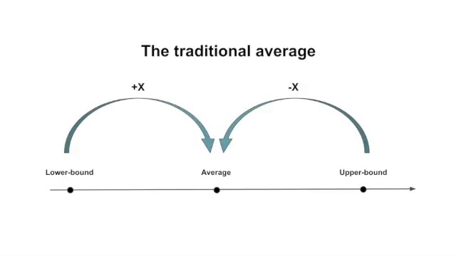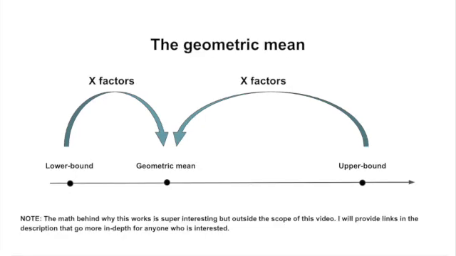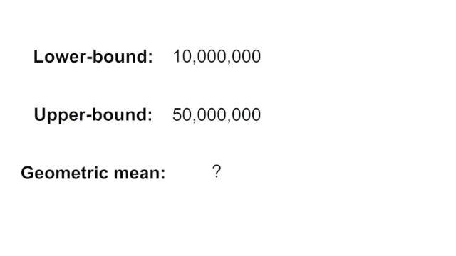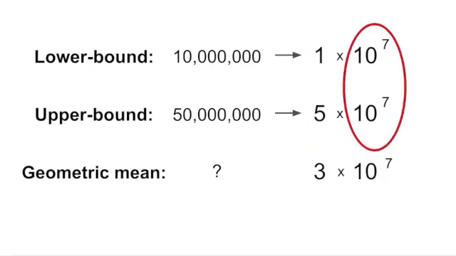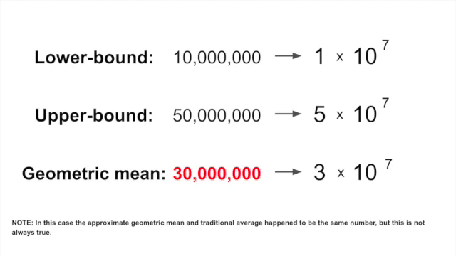Instead of calculating the number in the middle of my upper and lower bound, the geometric mean calculates a number that is an equal number of factors away from these two numbers. This is a more useful value in Fermi problems, where our goal is to estimate a number within an order of magnitude, or factor of 10 of the actual answer. To find the approximate geometric mean, we simply put our numbers into scientific notation and take the regular average of the coefficients and exponents of our upper and lower bounds. This gives us an approximation of 30 million people living in New York.